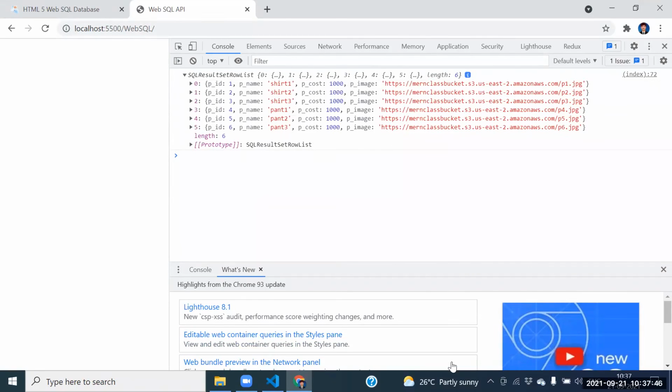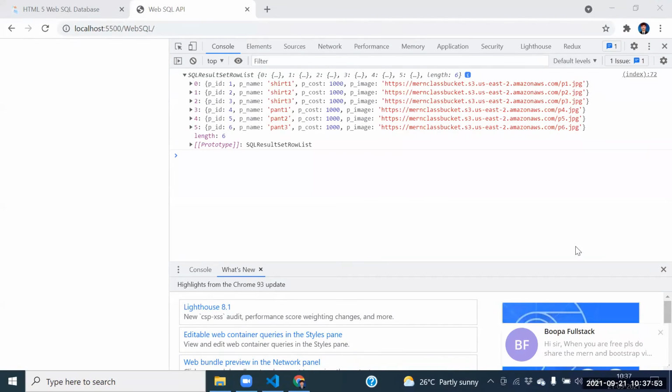Sir, does this web SQL need to be installed? No, Narendra, I hope this is inbuilt. It is available in the browser itself. Two days back, one person told me, "Sir, please tell the web SQL also." Before that, I didn't know whether the web SQL concept was there or not. But I checked with the browser itself. The browser contains the web SQL concept, so no need to worry. Fine. Next one, guys.